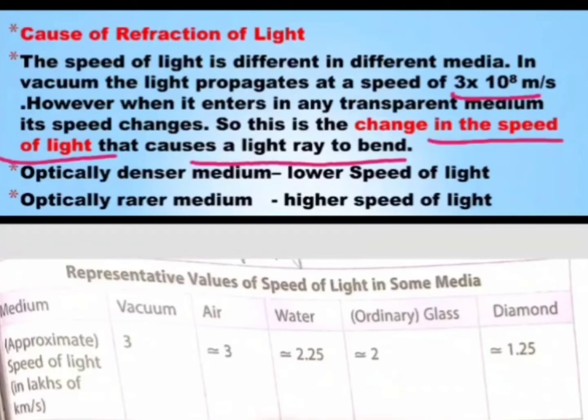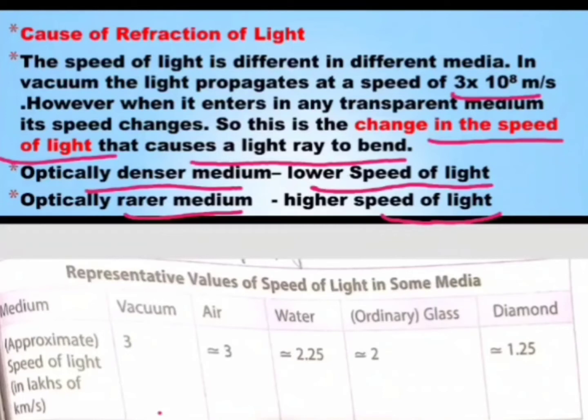So if the medium is having higher density, meaning an optically denser medium will provide low speed of light. If the medium is denser, जितना dense medium होगा, speed of light उतनी ही कम होगी, और जितना rarer medium होगा उतनी speed of light ज़्यादा. मतलब rarer medium means particles बहुत दूर दूर हैं, so light can easily move through that medium, right?